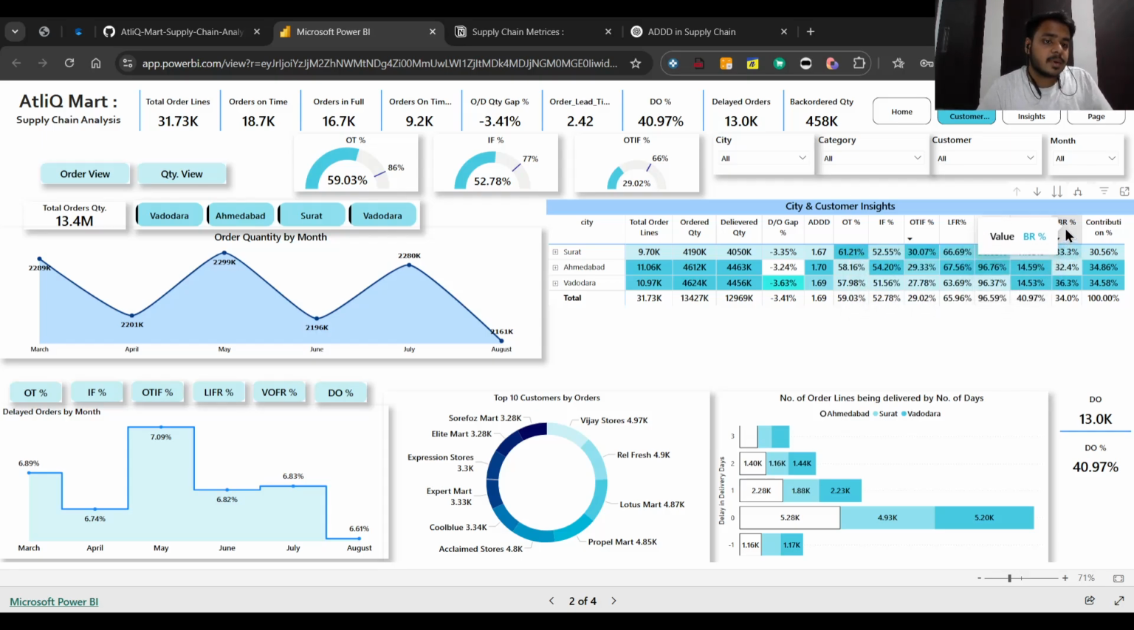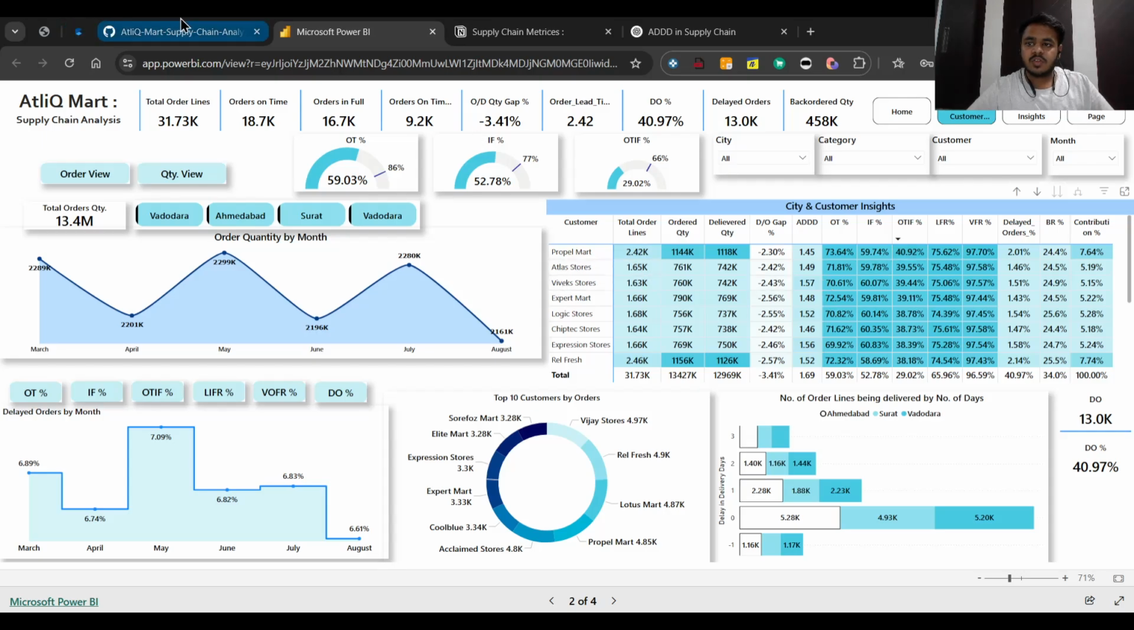Now, with respect to the back order rates, Vadodara has the highest back order rate of 36%. If you see the overall contribution to the supply chain, Vadodara and Ahmedabad are the highest contributors to the total order lines, at 34.58% and 34.86% respectively. Now let's see the customer insights.